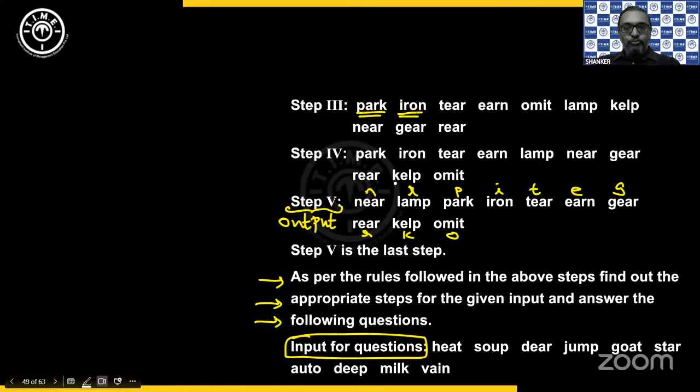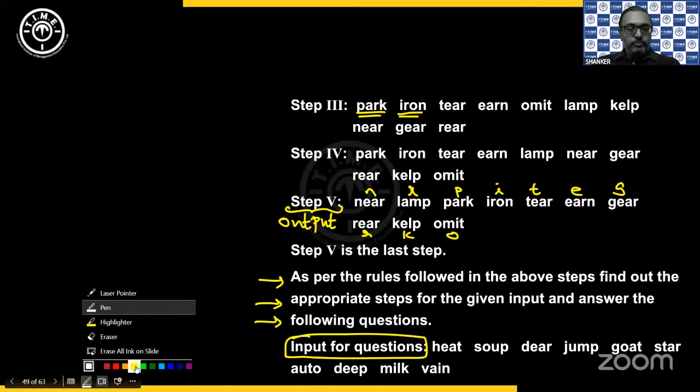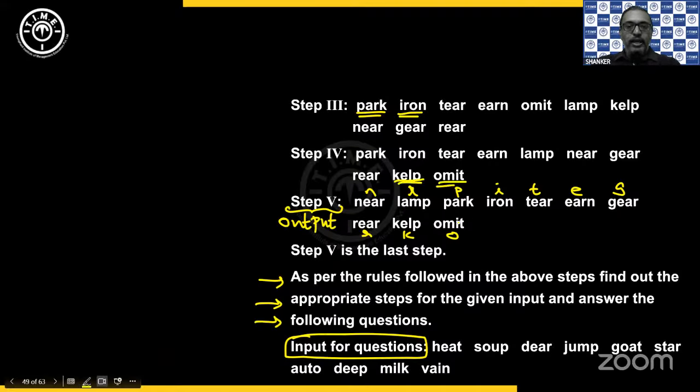And then again in step 4, last two, K and O. And in step 5, N and L. So only when you are writing the words in the first two positions, it is written in the reverse order. But otherwise, it is written in the same order. Okay. So that is what we do now for the input. So you have the input here separately given. So let us take that input using the alphabets only.